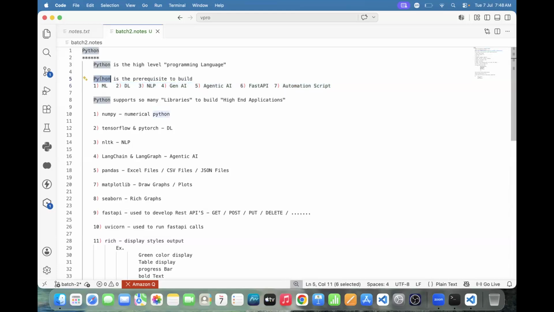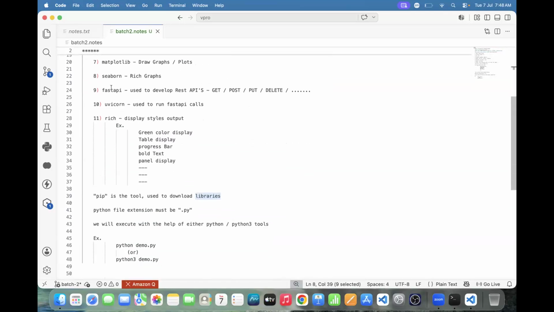Which one is the prerequisite? Python. Will Python support libraries? Yes, Python supports so many libraries and APIs. How to develop an API also? With the help of the FastAPI library, we use FastAPI to develop the application.